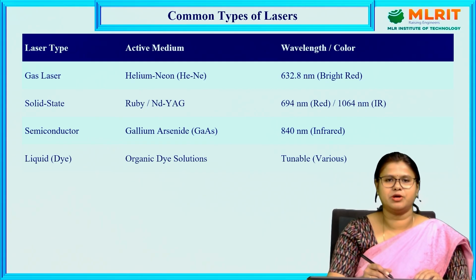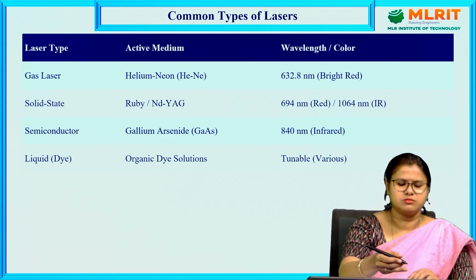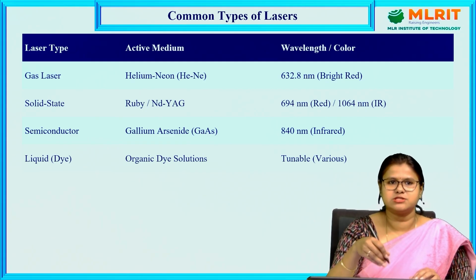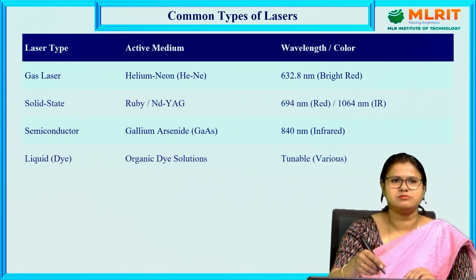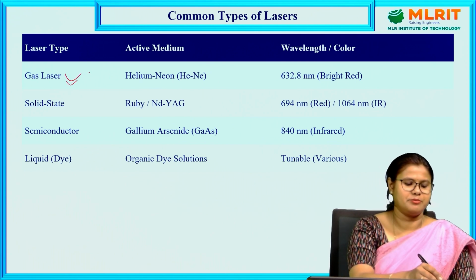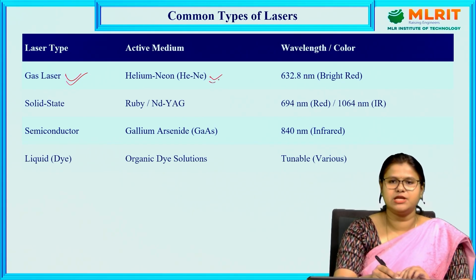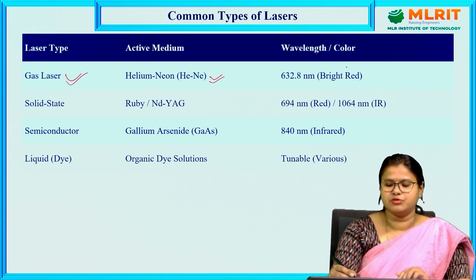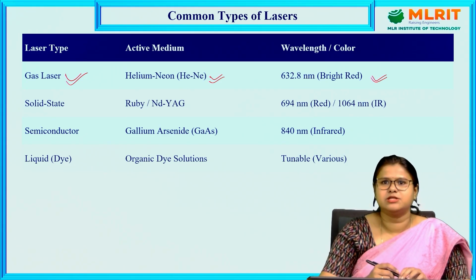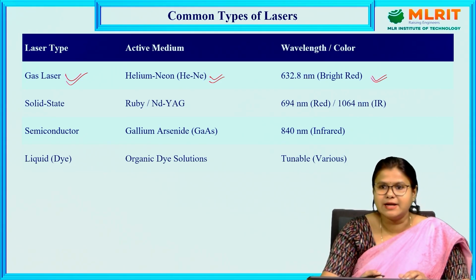So this is about how we are producing this laser light, and some common types of laser examples are gas lasers. Here the active medium is helium neon, and the wavelength which we are getting is around 632.8 nanometer, which is bright red in color.